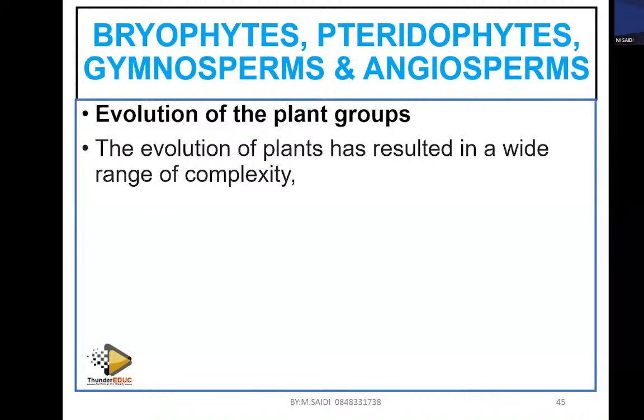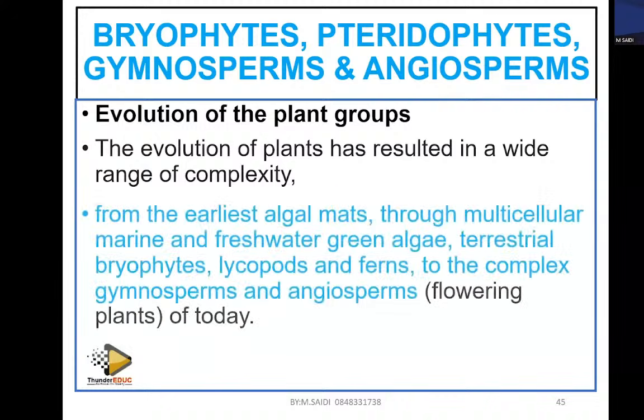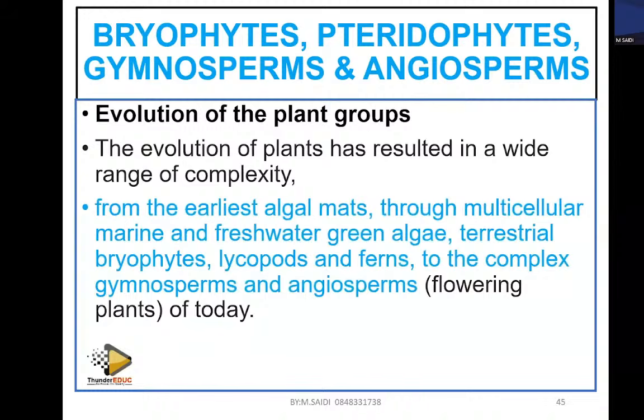So how did these plants evolve, and which one is the simplest form, and which one is the most developed plant? Plants basically evolved from what we call the algae, through multicellular marine and fresh water organisms.